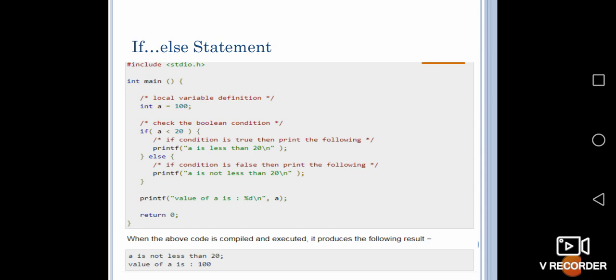In the if-else statement here, as usual, include stdio.h, int main(), the integer value here is given as 100, and if a is less than 20, "a is less than 20" will be printed, and the else part is "a is not less than 20". Then the value will be printed and the return statement is given. Here the result is "a is not less than 20" since the a value is 100. Then "the value of a is 100" is printed.